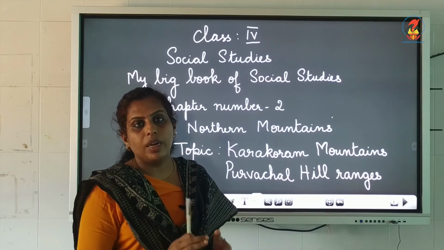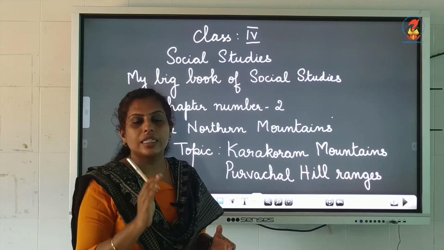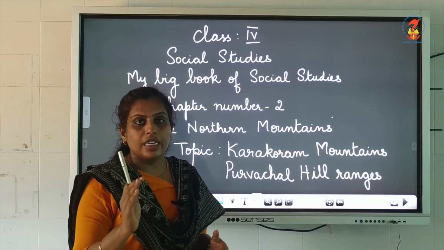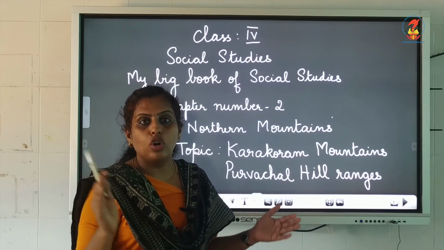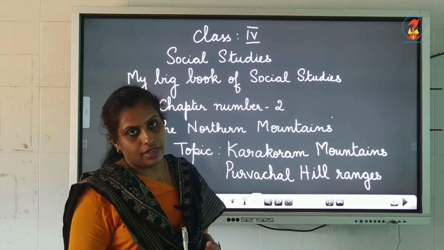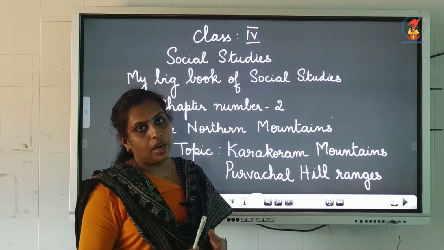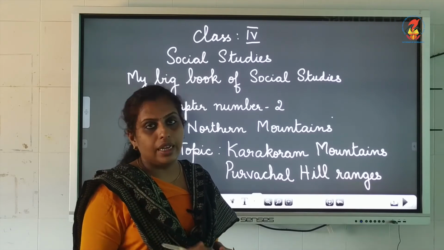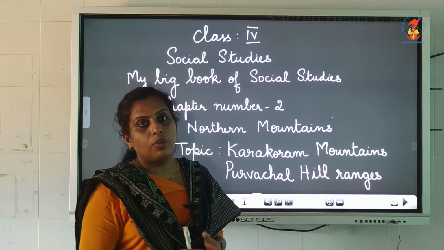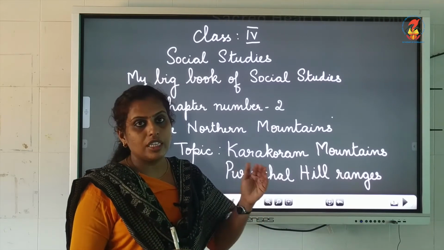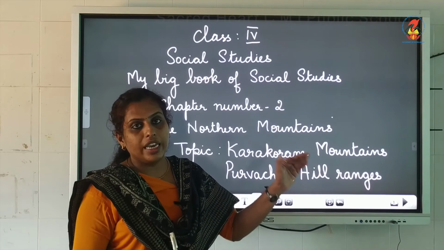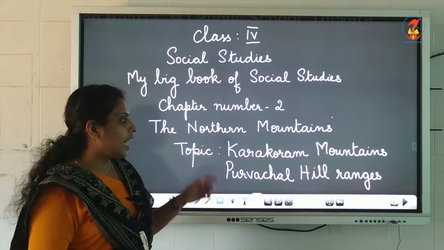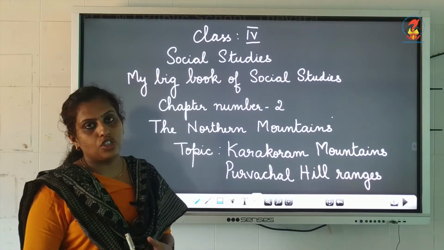Then we learned about Middle Himalayas. Middle Himalayas lies in the south of Greater Himalayas, and also it has the speciality that the slopes are covered with thick forest. Then we learned about the Outer Himalayas. Outer Himalayas also lies in the south of Middle Himalayas. The slopes are covered with thick forest. So these were the speciality of each mountain range. Now let's move on to today's topic, that is Karakoram mountains and Purvachal hill ranges.